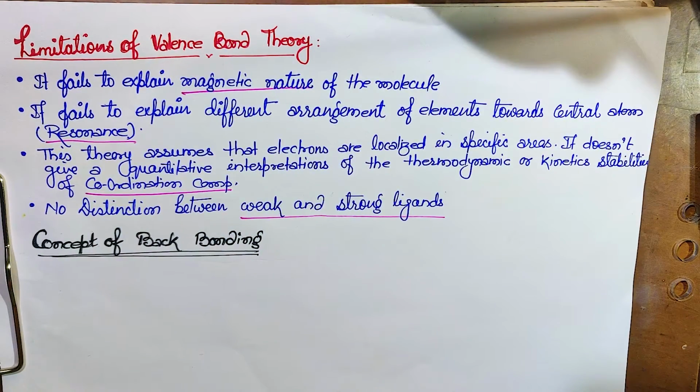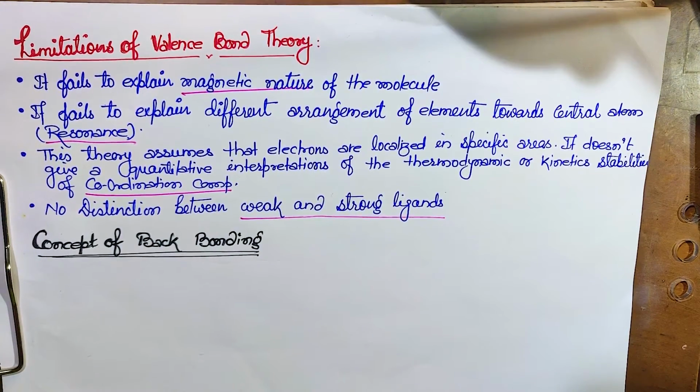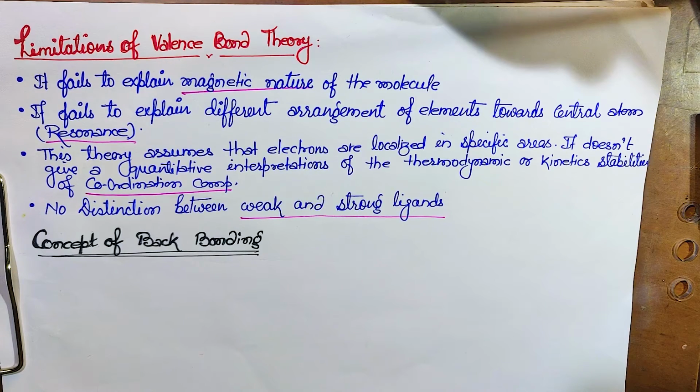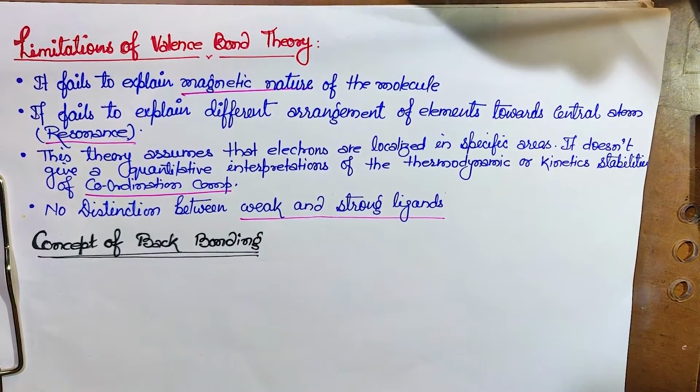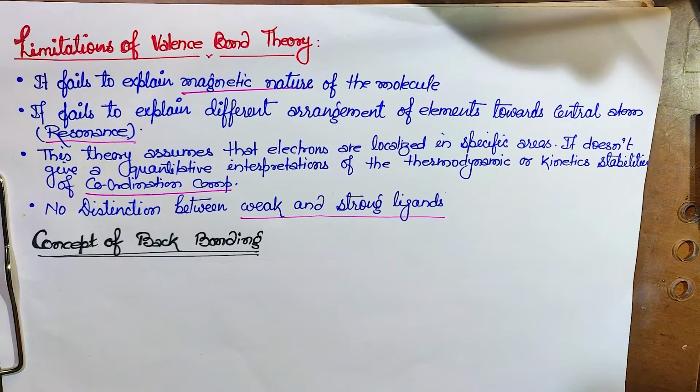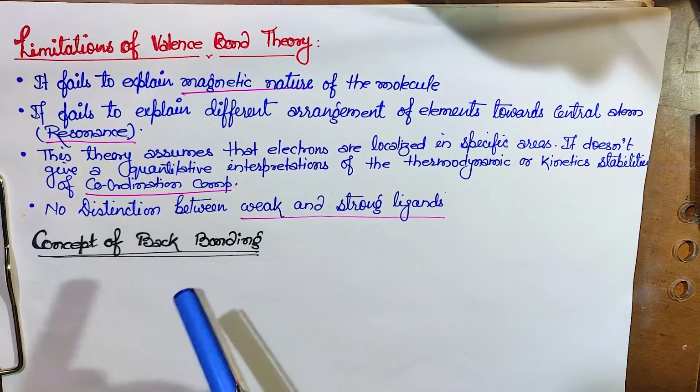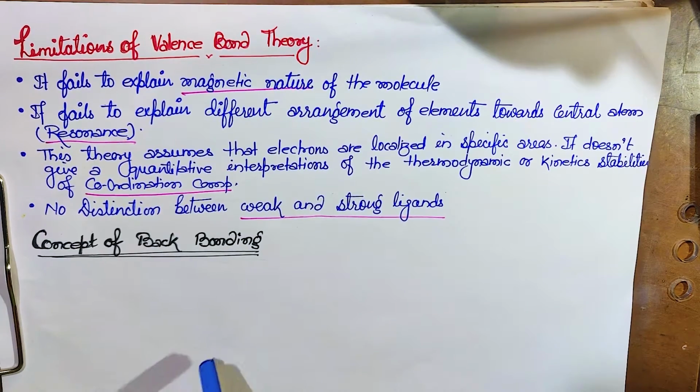Now the very important concept we are going to discuss is called back bonding. As you can assume, back bonding means bonding in the backside. And to some extent that is right. It is going to make the bond in the backward direction. And lots of questions can be formed on this concept.